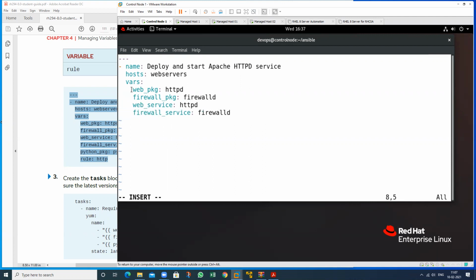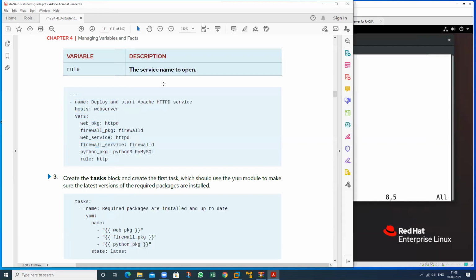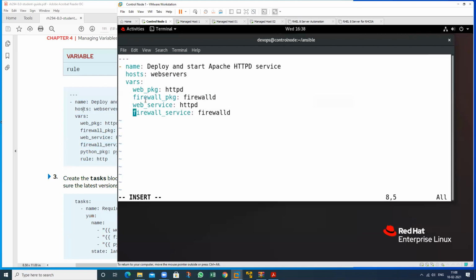So these are my 4 values. This is my variable name, web_package. This is my variable name, firewall_pkg, web_service, firewall_service. So these are the values. These are the names, these are the values. So we have 4 variable names that I have defined here.